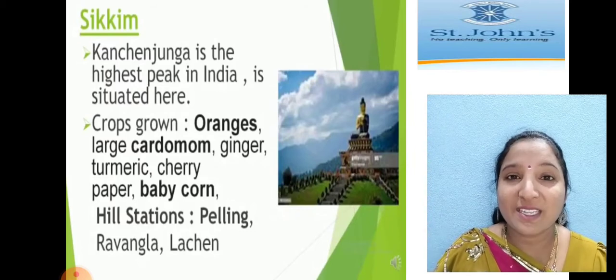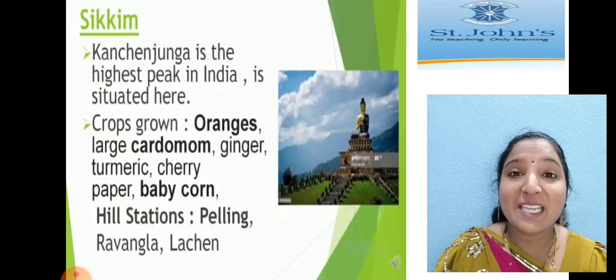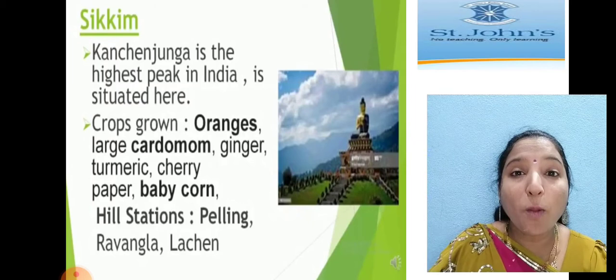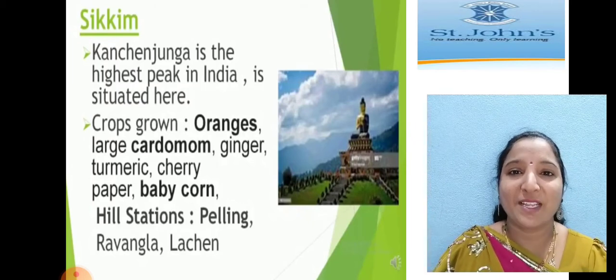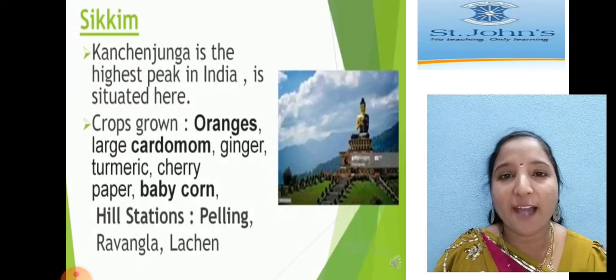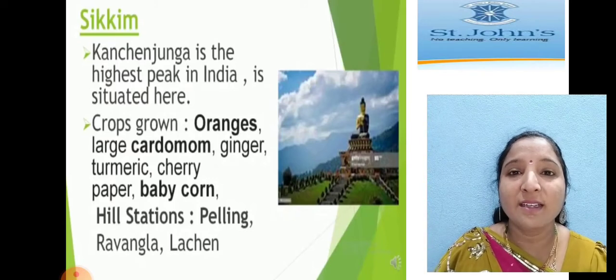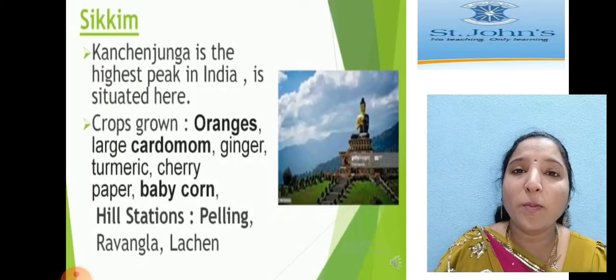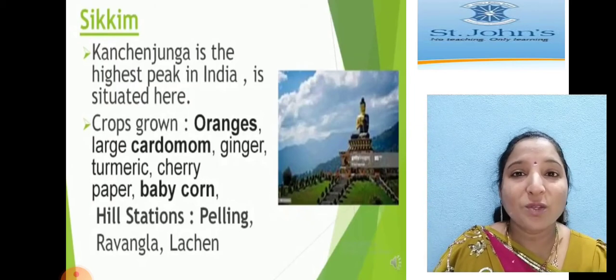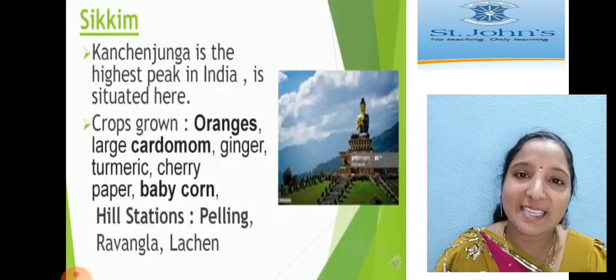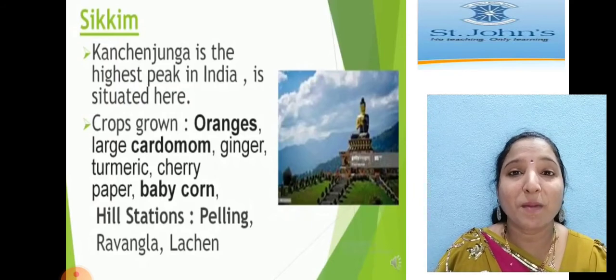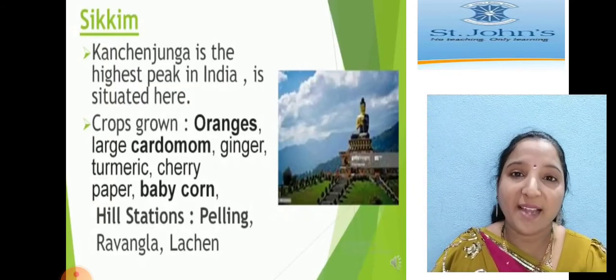Tourist spots here. And next one, we can see a Buddha picture also. This is a popular tourist attraction, children. Park. This is actually a park, children. Buddha Park. You have it in your textbook also. On page number 10 you can see this picture, children. So this is the popular tourist attraction, Buddha Park. So where is it located? In Sikkim. In Sikkim, children. You have to remember this. This also may come in the blanks.